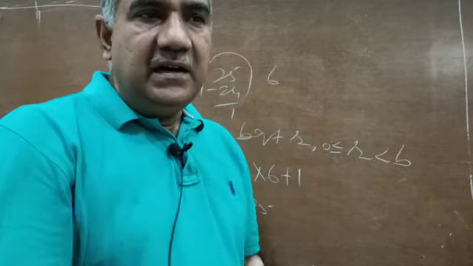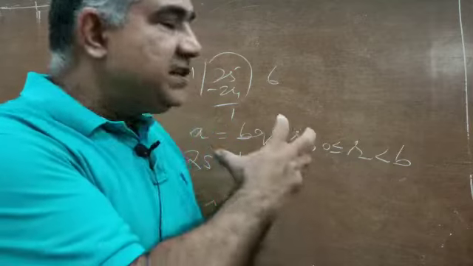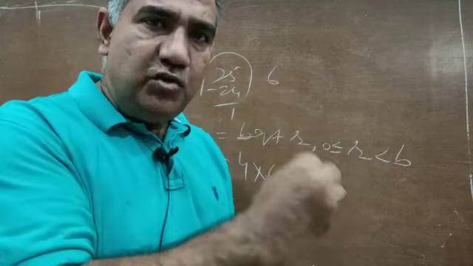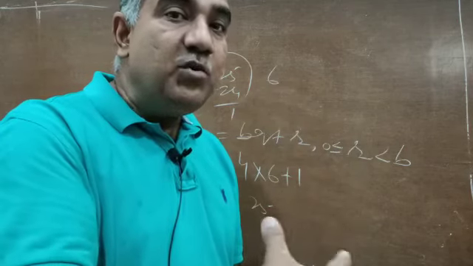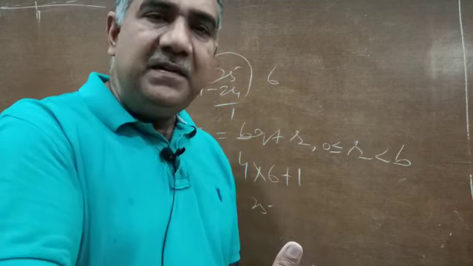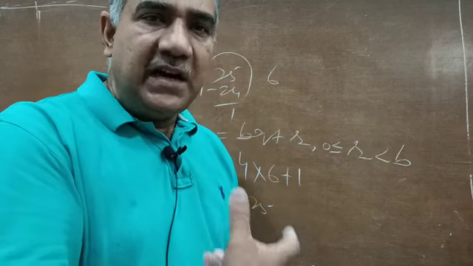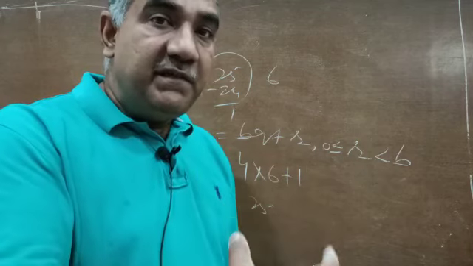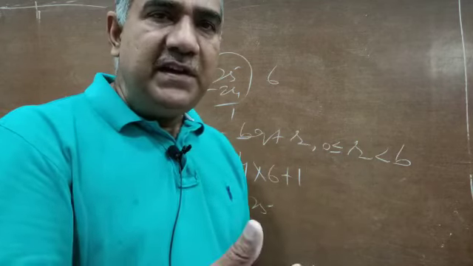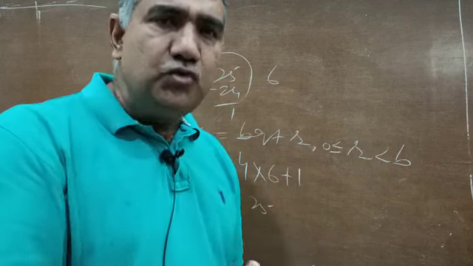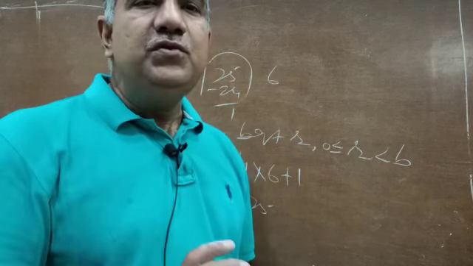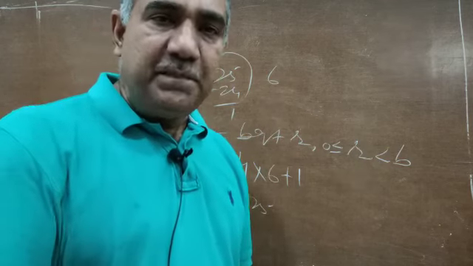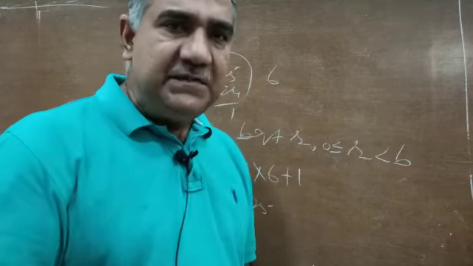Another thing that I wanted to tell you is, this was Euclid division lemma, but what is Euclid division algorithm? Using Euclid division lemma, if we find out the HCF of the given numbers, that is the highest common factor of the given numbers, then that is called Euclid division algorithm. So Euclid division algorithm is a particular use of Euclid division lemma. If you use Euclid division lemma to find out HCF, that becomes Euclid division algorithm. Rest we will see in the next class.